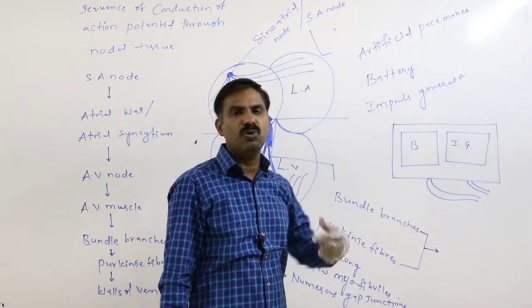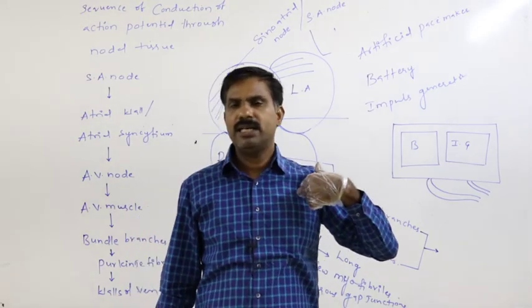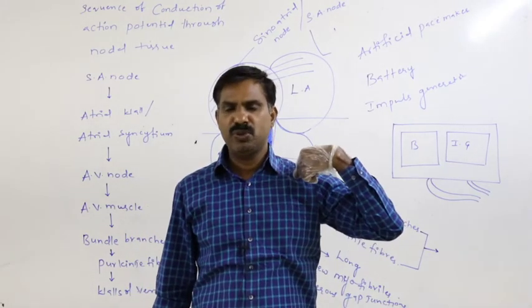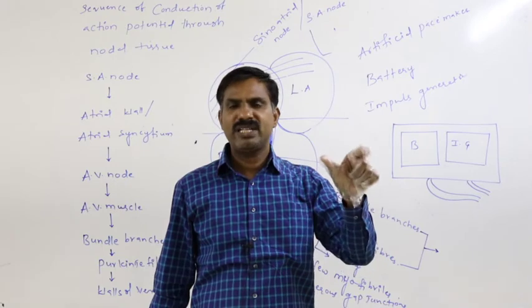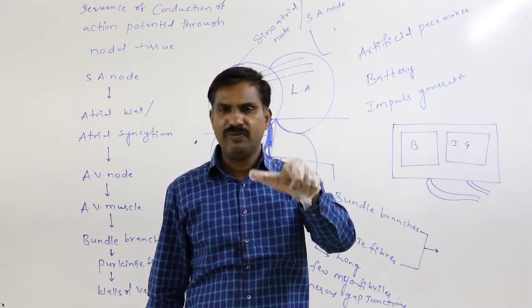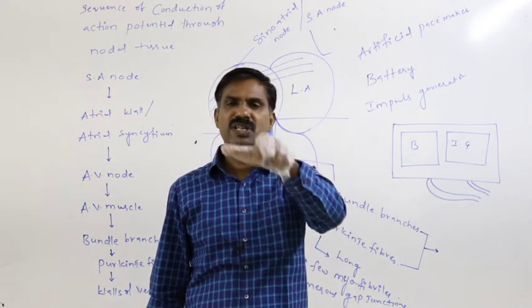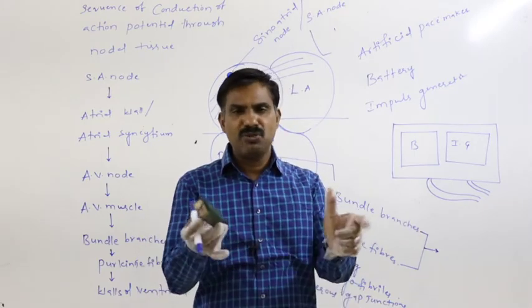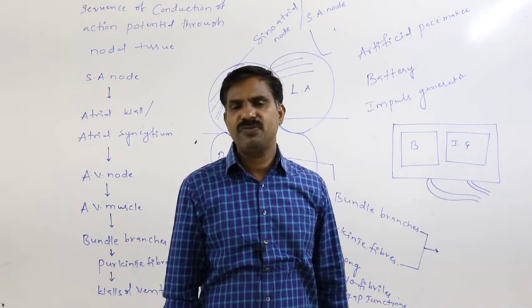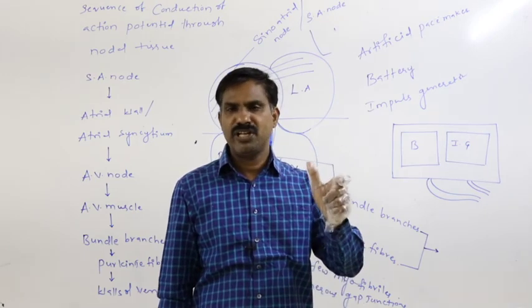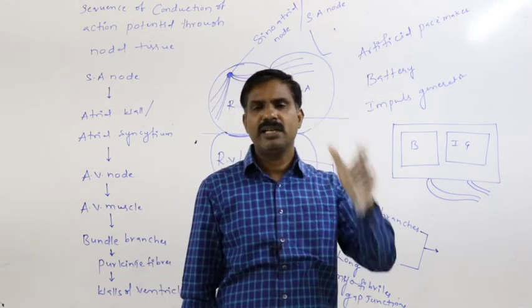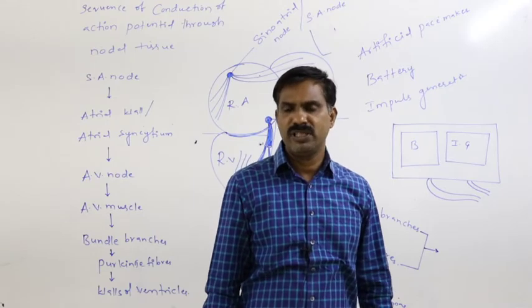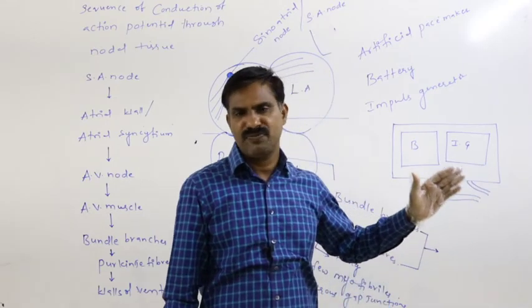The device has to be implanted under the skin just below the clavicle. Later wires are threaded through the vena cava into the heart chambers, from where they spread into both sides of the walls of the heart for the generation of action potential and for the return of the heartbeat to normal, that is 72 times per minute.